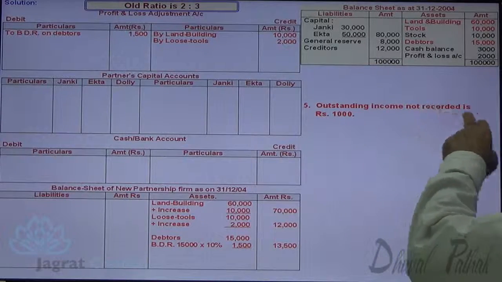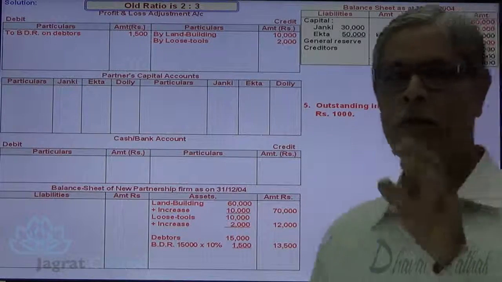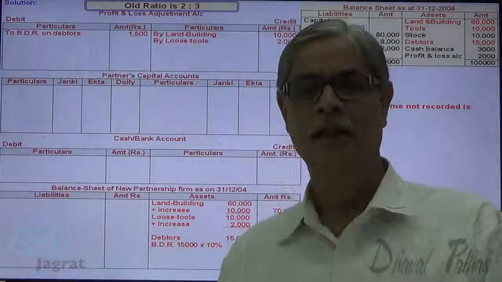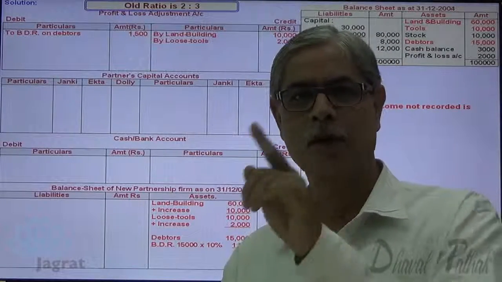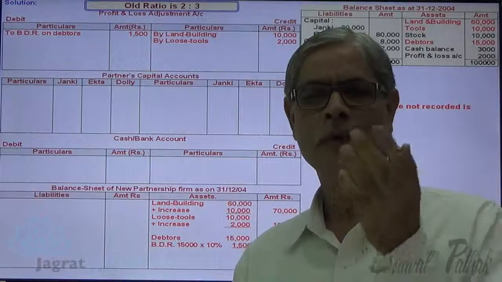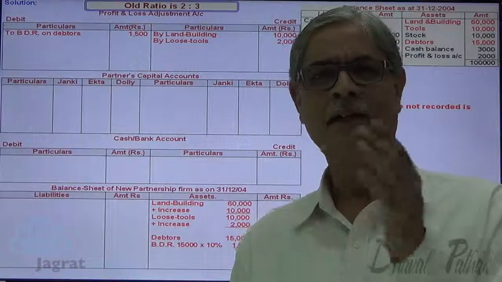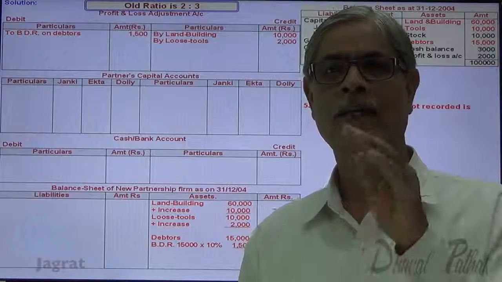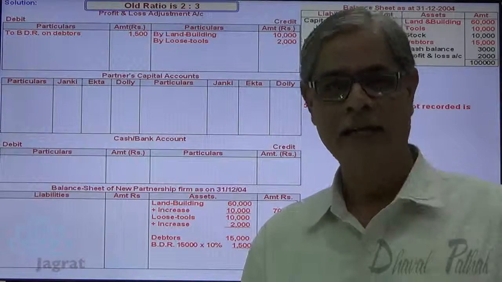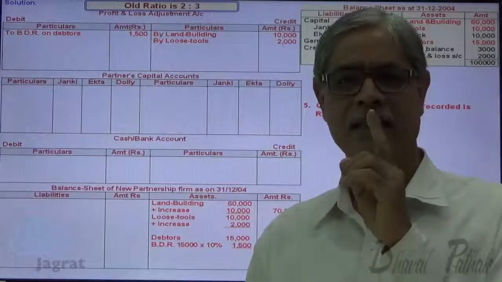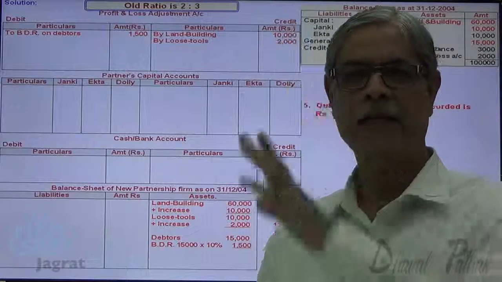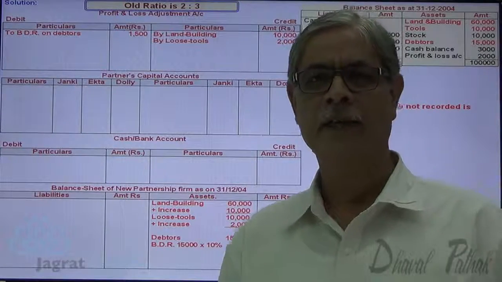Outstanding income not recorded rupees 1,000. Outstanding income receivable. Income receivable has not been recorded. So income receivable is an asset not recorded. We will record it on the asset side. So that amounts to an increase in an asset. Increase in an asset is a gain that gets credited to profit and loss adjustment account. Look at it.